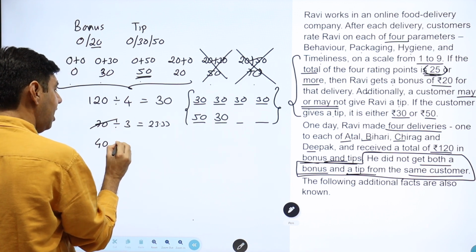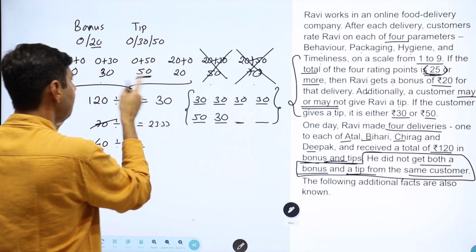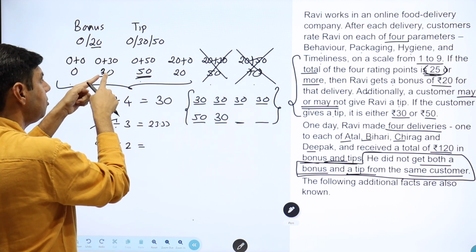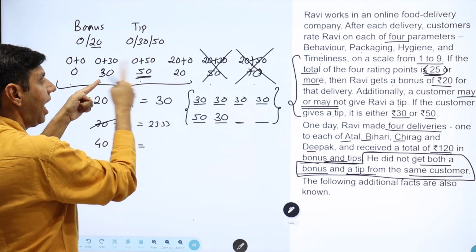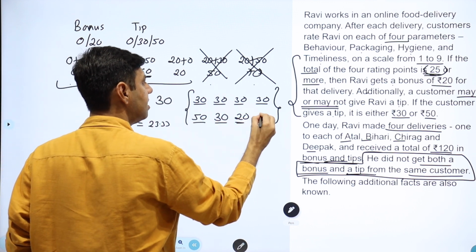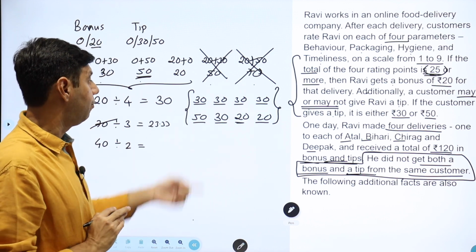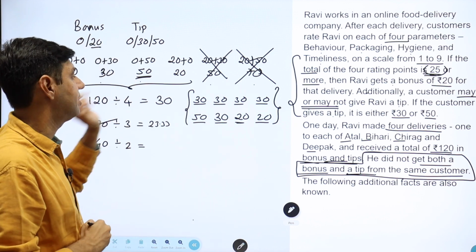So 40 is left. Now don't do this business. Just say two of them getting 40 and I'm not used. So either use a 30 and a 10, but I don't have a 10. So what else? The 20 and 20. So these are the two ways that I can get. There's nothing else, students, without using a 50, which I've already discussed is not possible.